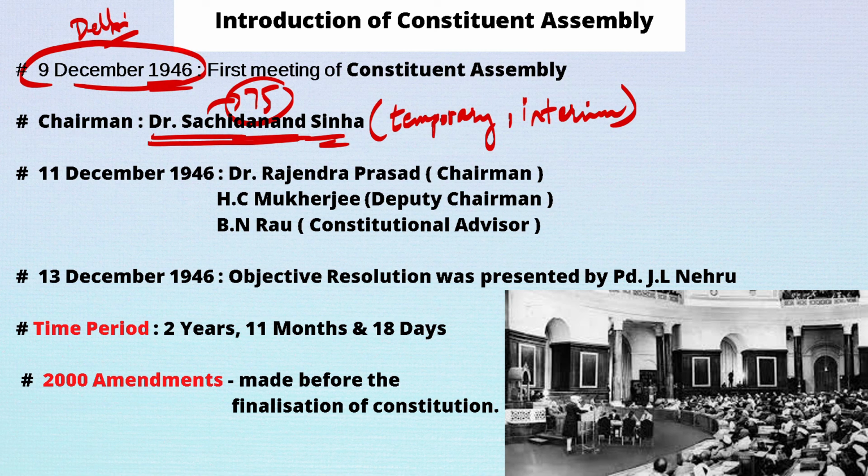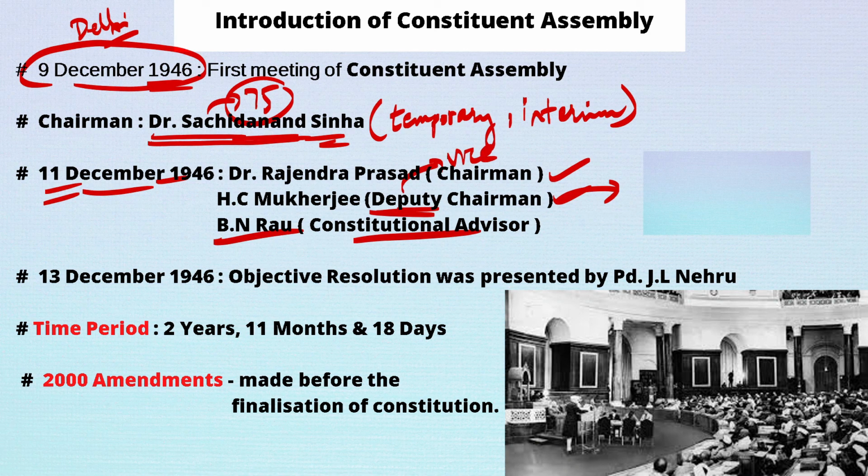Now, after this, the second meeting was held after 2 days, that is on 11th December 1946. Now, Dr. Rajendra Prasad became the regular chairman, right? H.C. Mukherjee became the deputy chairman, right? And B.N. Rao became the constitutional advisor. Okay. See, in some books, you may also come across the deputy chairman as the vice chairman. Don't get confused, both are same. So, vice chairman and deputy chairman both are same.